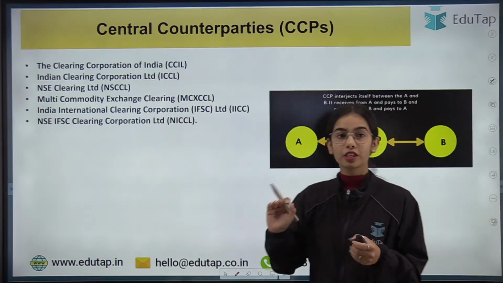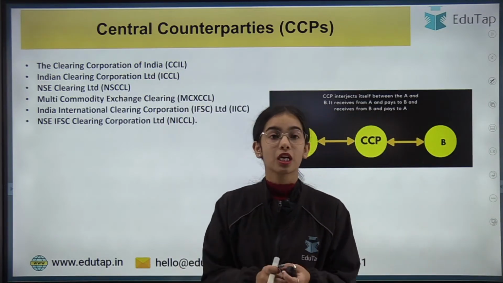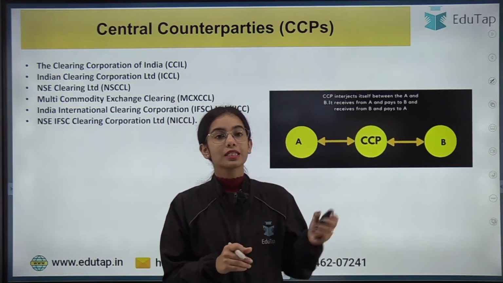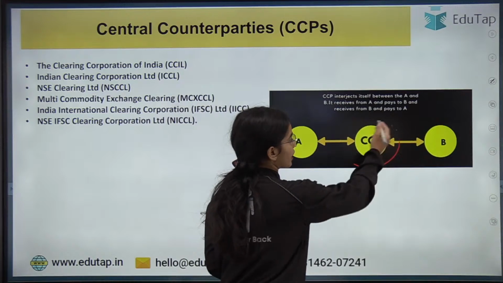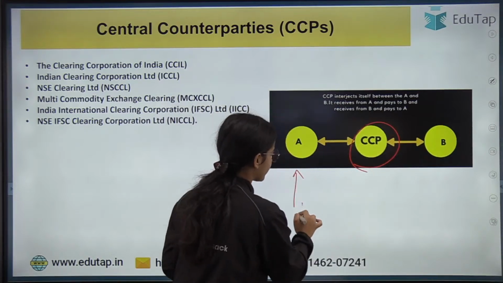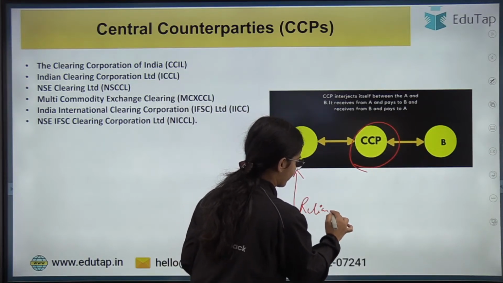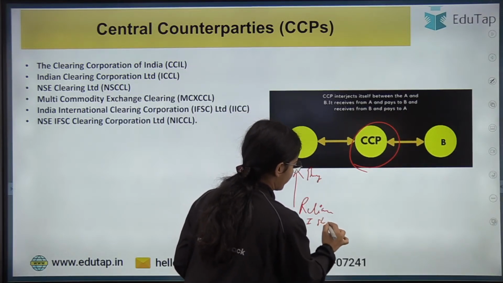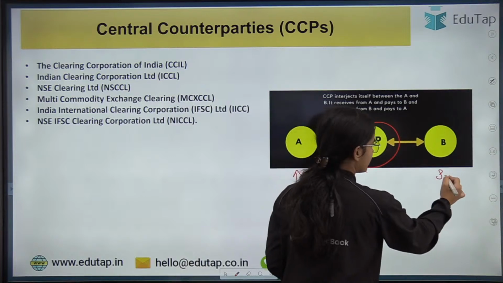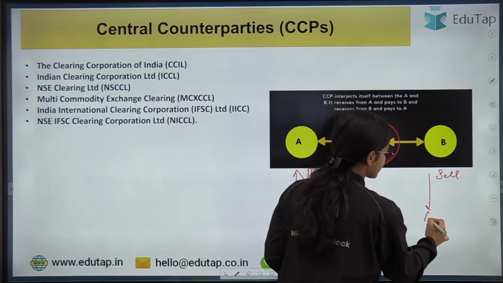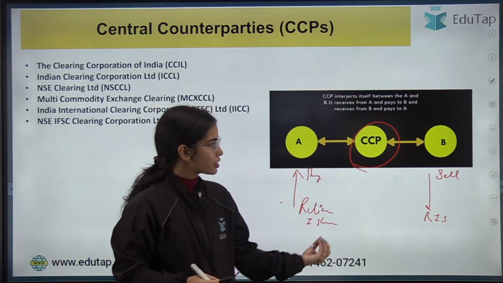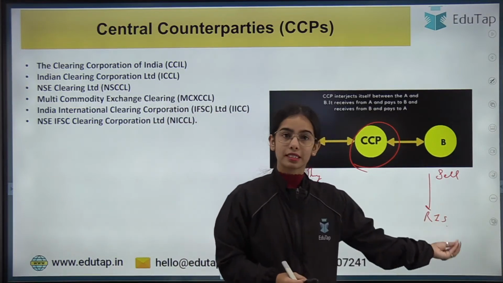Based on the periodic review, the new directions have been released for the central counterparties. So who are the central counterparties? See, A wants to buy Reliance Industries shares, let's say, and B wants to sell the Reliance Industries shares.